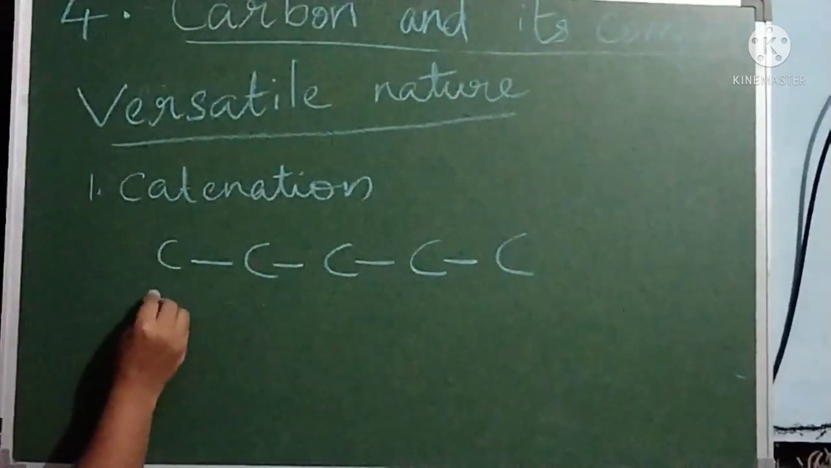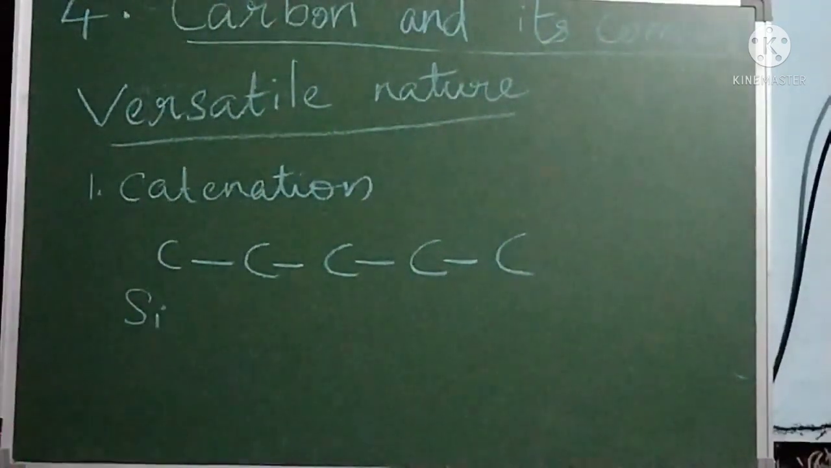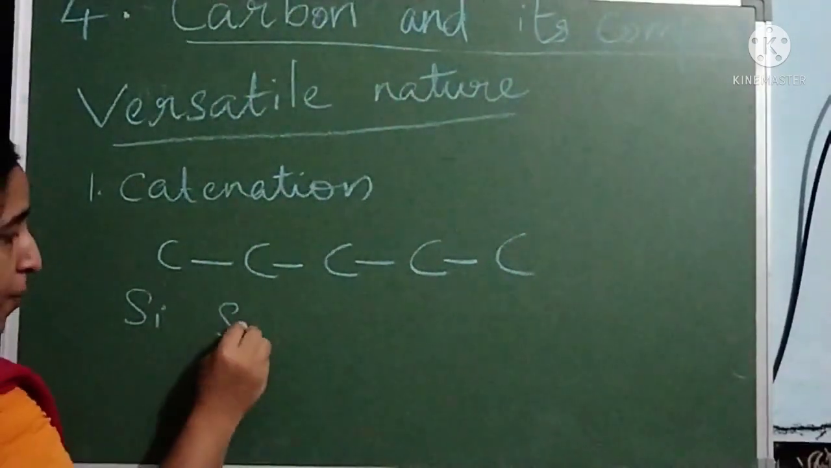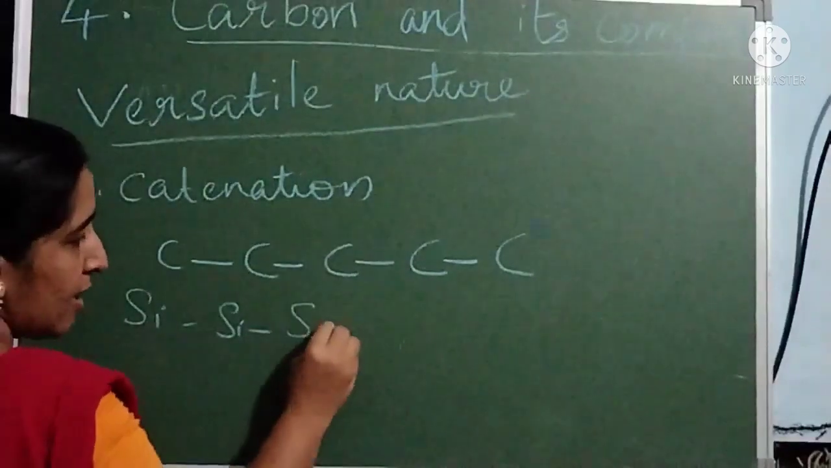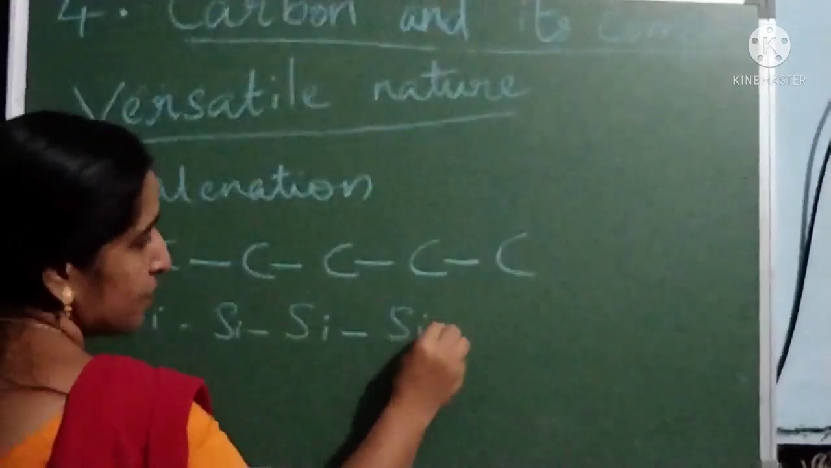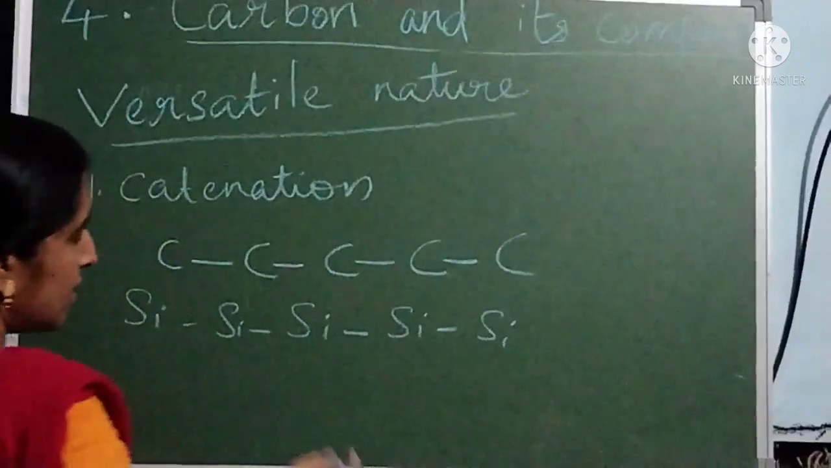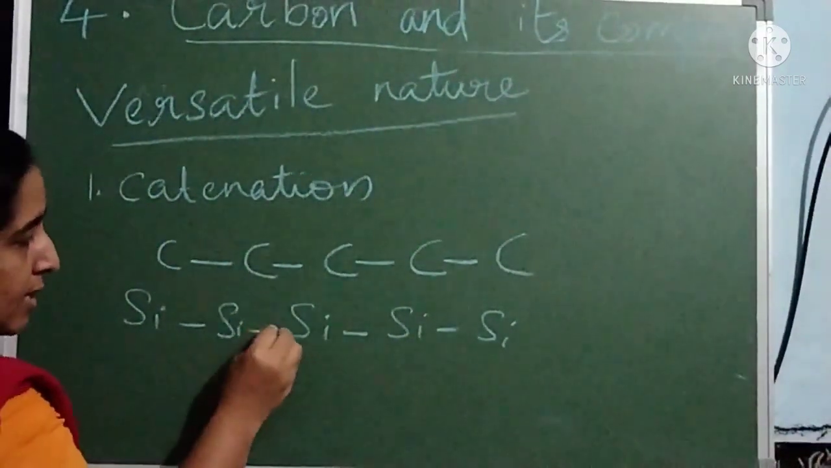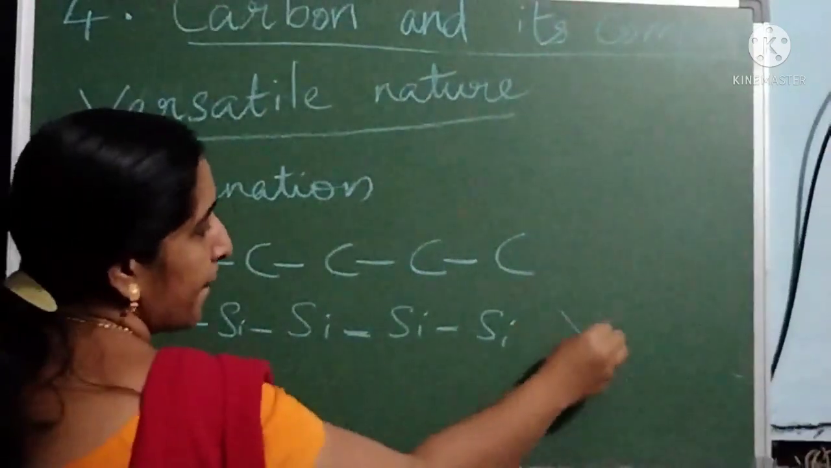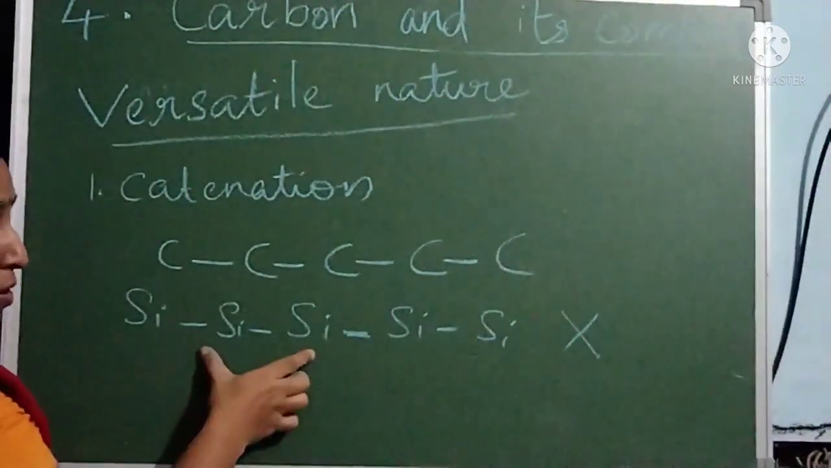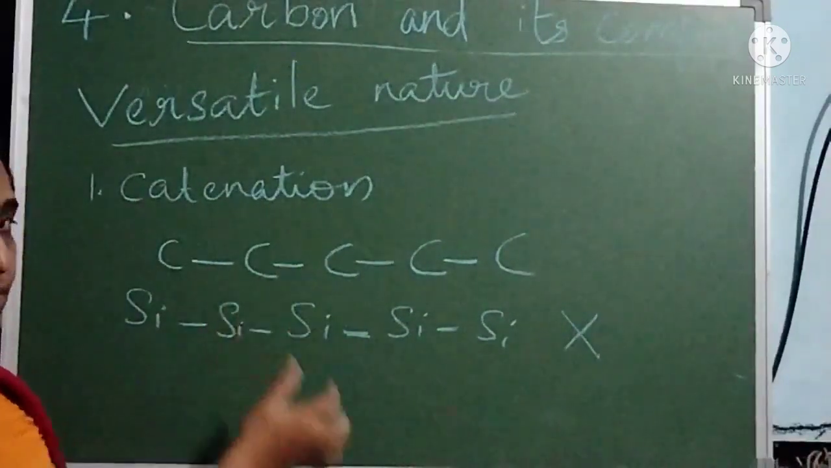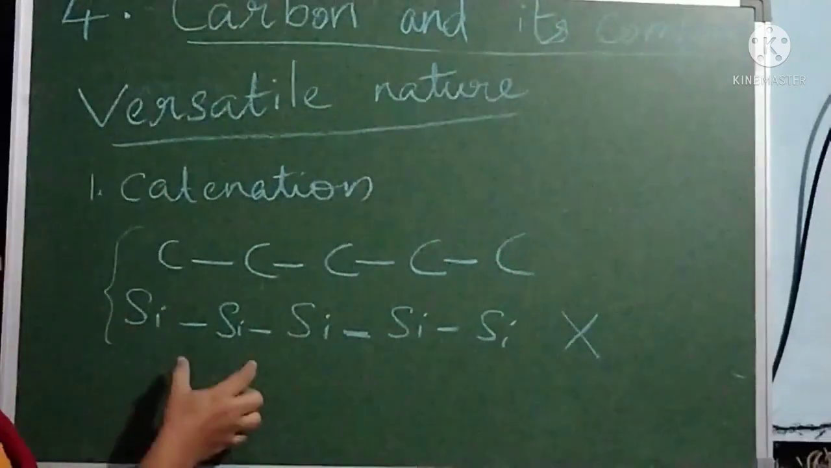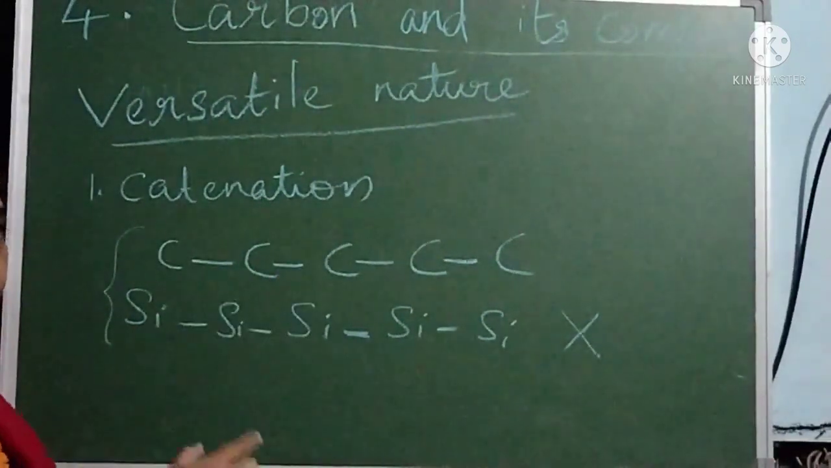Just like carbon, another element, silicon, also has the property of catenation. Silicon also forms bonds with other silicon atoms. But this is not stable, because after 7 or 8 bonds, the bonding will break. So silicon is not stable, but carbon is stable. So catenation is applicable for carbon and silicon.